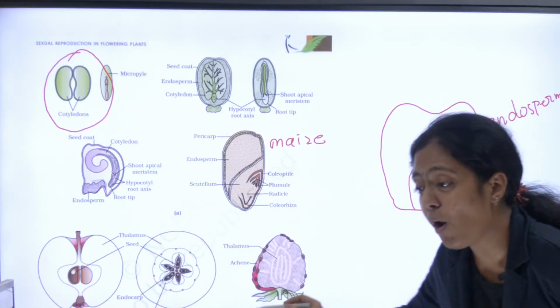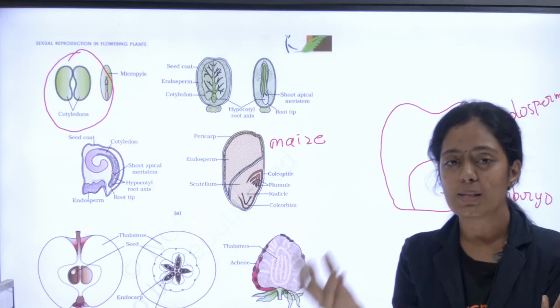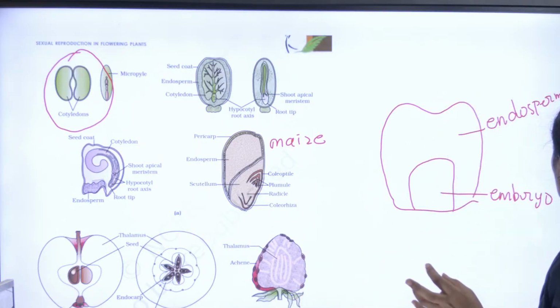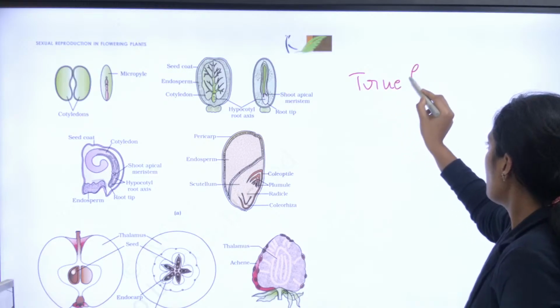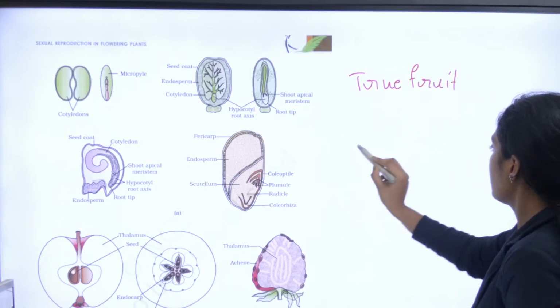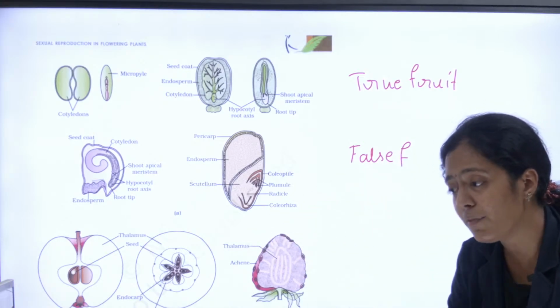Okay, then I have my false fruit. Can anyone tell me what is false fruit? True fruit na enna, false fruit na enna? Quickly let me see. How many of you will tell me? True fruits and false fruit. The one which is given here is a false fruit.